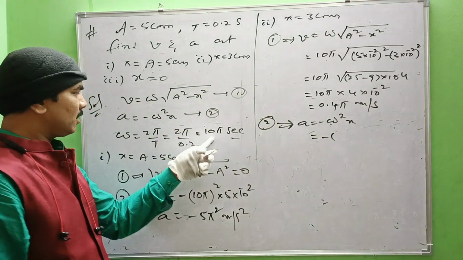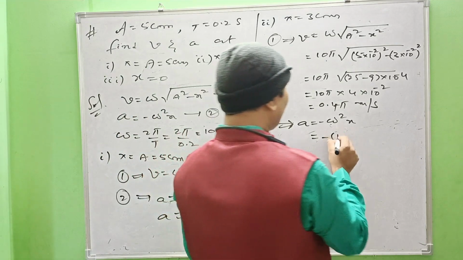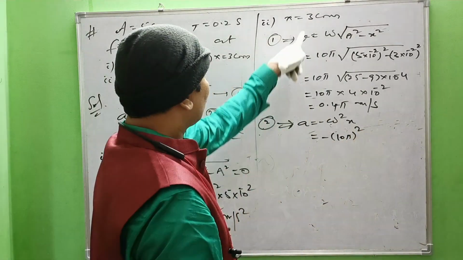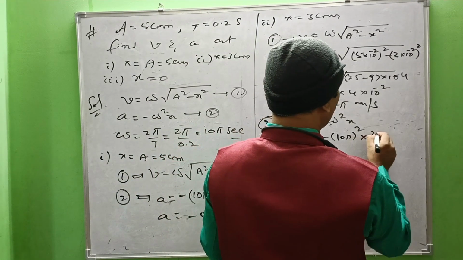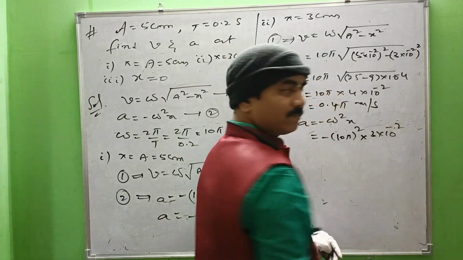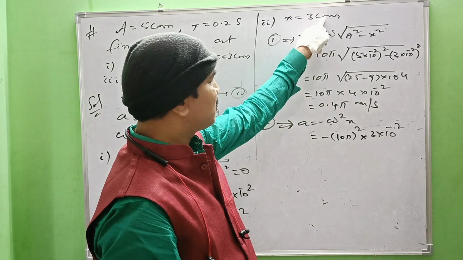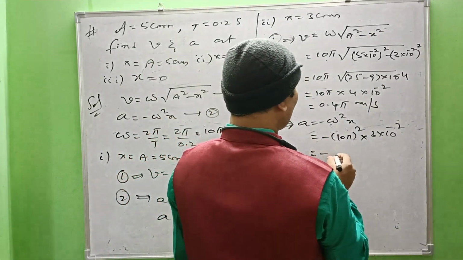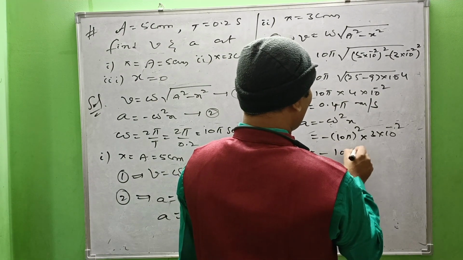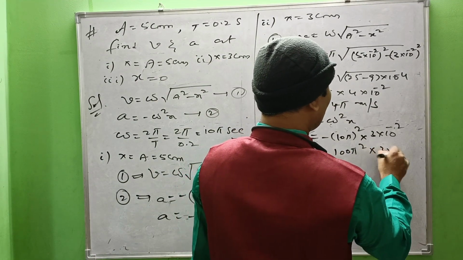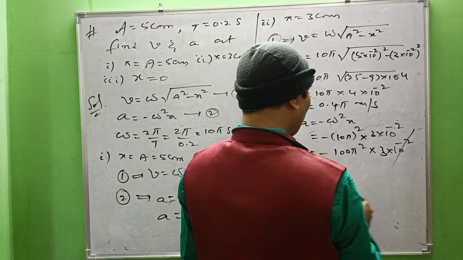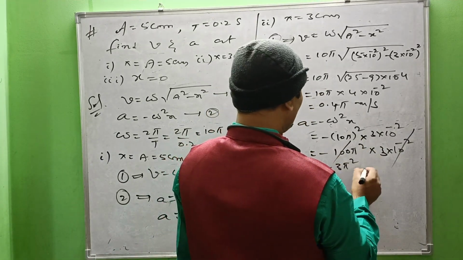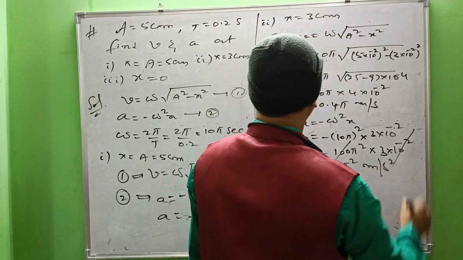Omega means what? 10 pi seconds. So 10 pi seconds whole square into x. x means what? 3 centimeter. That is 3 into 10 power minus 2 meters. It is in centimeters, so it should be taken into meters. That is minus 100 pi square into 3 into 10 power minus 2. So 10 power minus 2, 100 cancel. We are left with minus 3 pi square meter per second square.